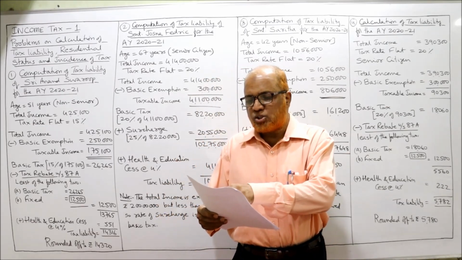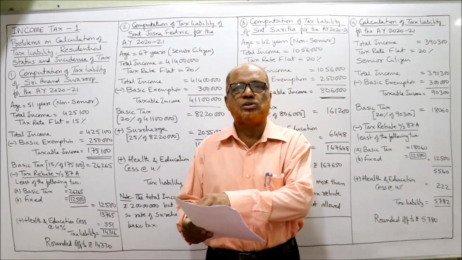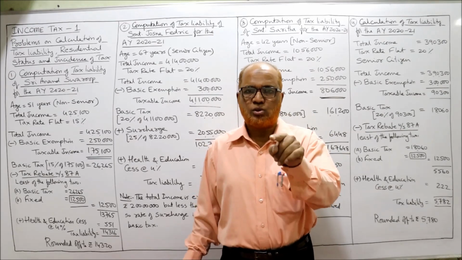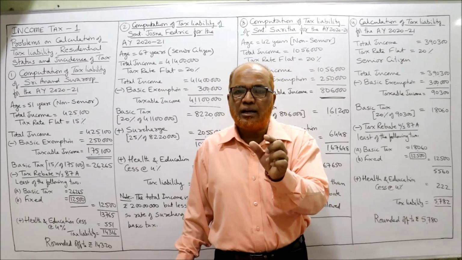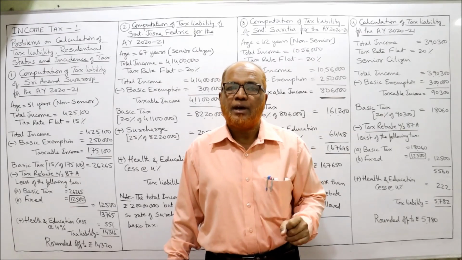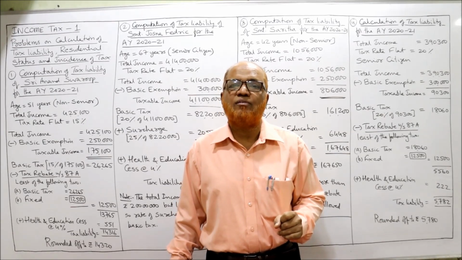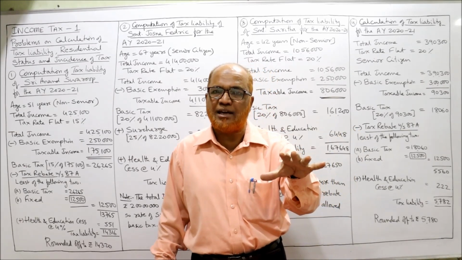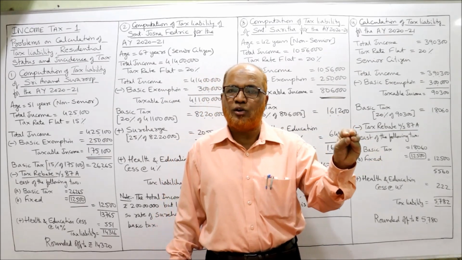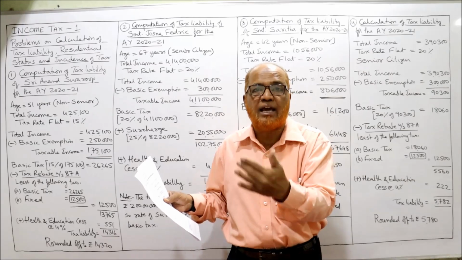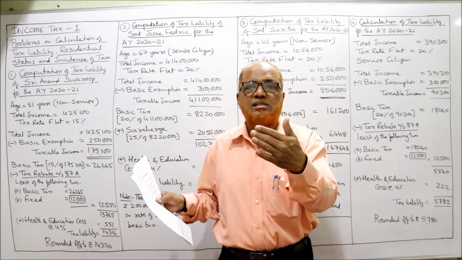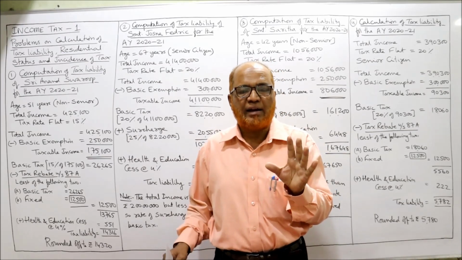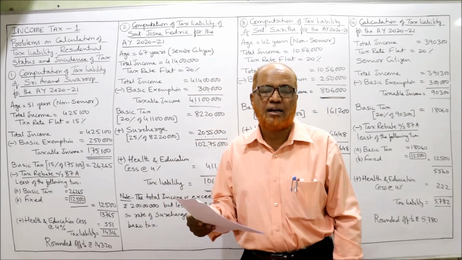And reported his total annual income of 4,25,100. It is more than 2,50,000. So there is a tax liability. But the total income is below 5 lakh. So he will get tax rebate under section 87A. All these provisions I have explained in the previous videos. That's why again I am saying, go and watch the first 5 videos on introduction, then only you can understand what is this 87A. When deduction will be given under section 87A, if the total income is below 5 lakh. Below 5 lakh, then only the rebate will be given.